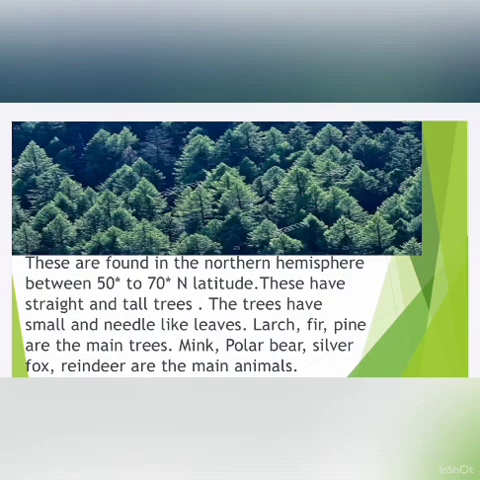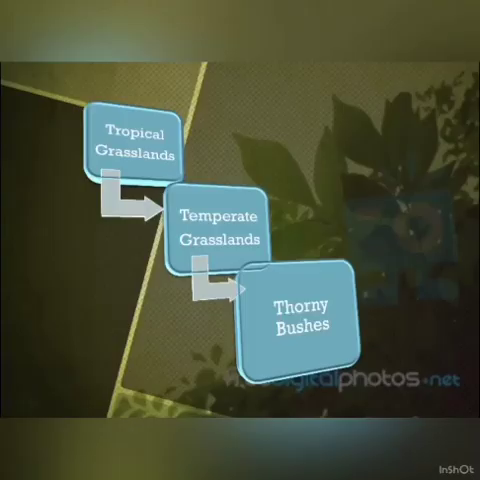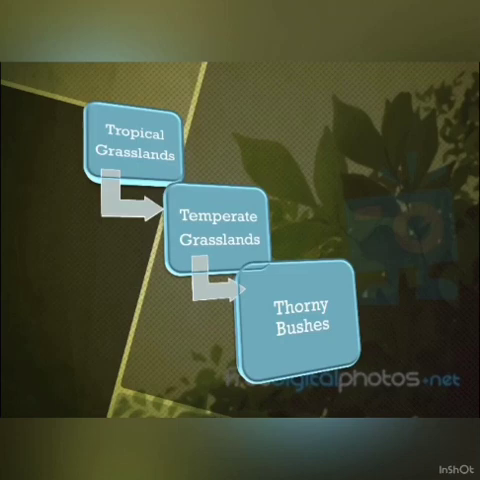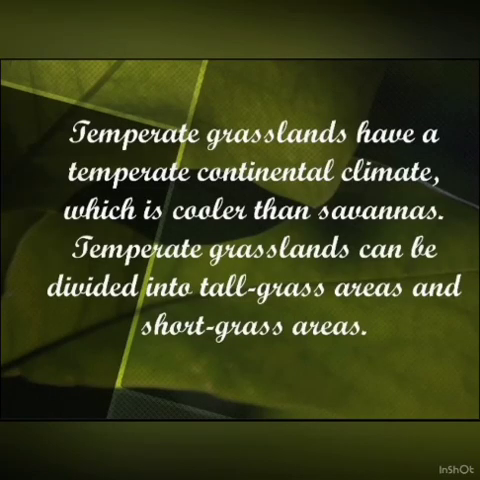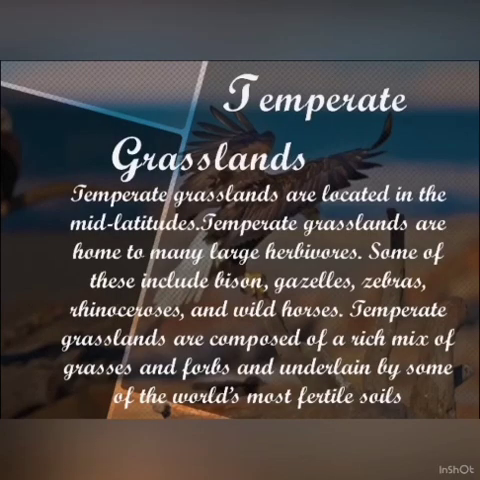So now we will be talking about the grasslands and the thorny bushes. Tropical and temperate grasslands and the thorny bushes. Now we will discuss these. First we will be talking about the temperate grasslands. Temperate grasslands have a temperate continental climate which is cooler than savannas. Temperate grasslands are located in the mid latitudes. They are home to many large herbivores. Some of these include bison, zebras, rhinoceros, and wild horses.